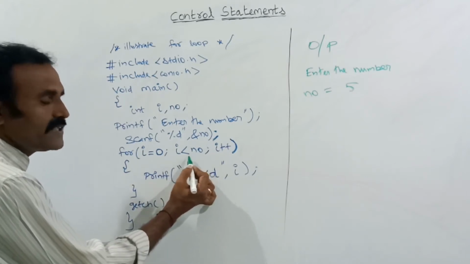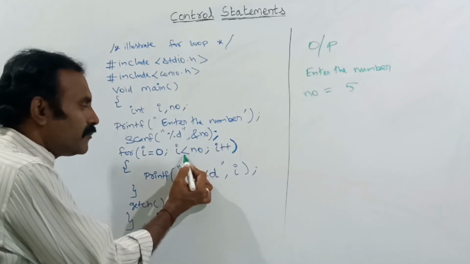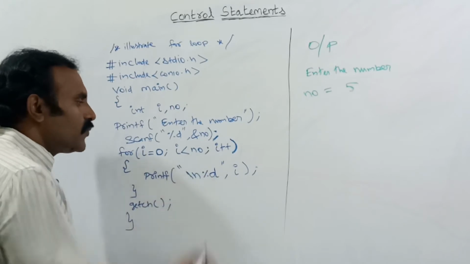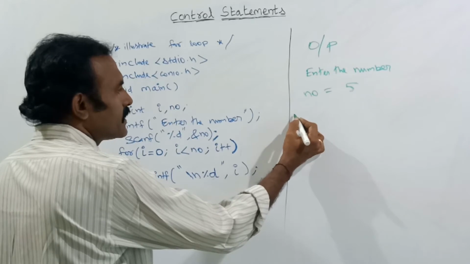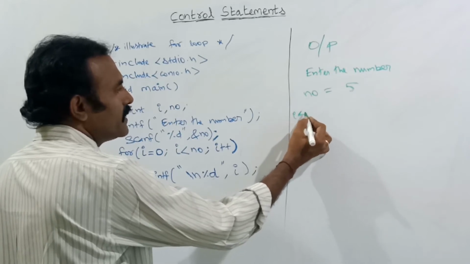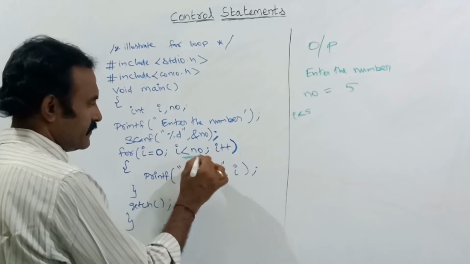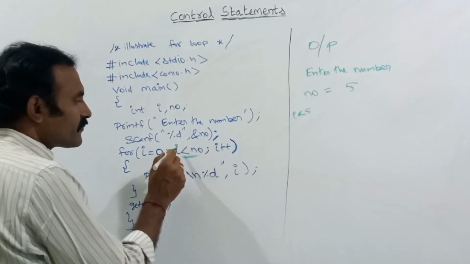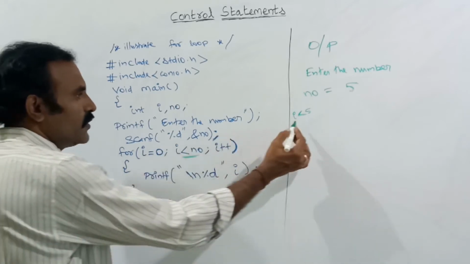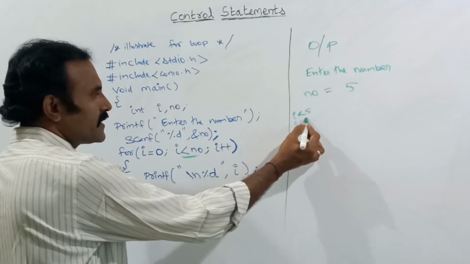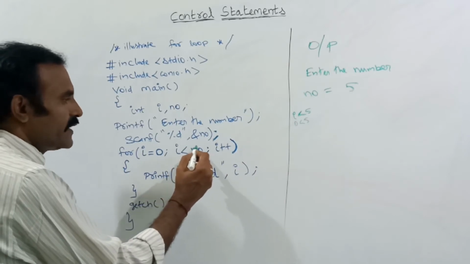Next, after that it comes to this part, the test condition part. Here I am telling that I should be lesser than no. That means the I value should be lesser than 5. This is the condition. So what is the I value now? The initialization value I have initialized is 0. So the I value is 0. 0 is lesser than 5. Yes, this condition is true.